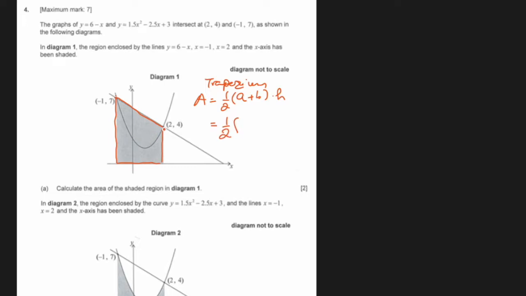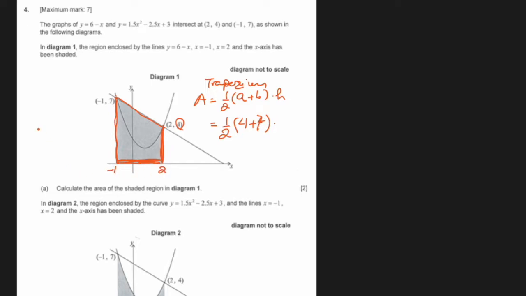Half first parallel line, let's say this is the first parallel line. The y coordinate will be the length of this line, which is 4, plus second parallel line, and it will be 7 in this case, multiplied by the height between them. This is the perpendicular height between them, which is, this is x equal to how much? Negative 1. This is x equal to 2.